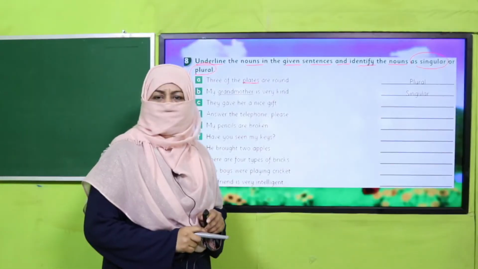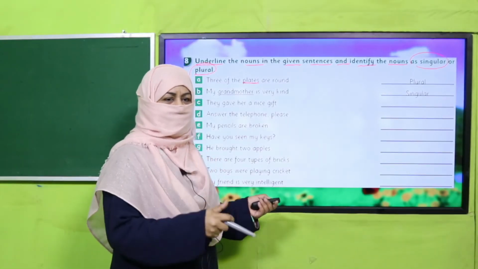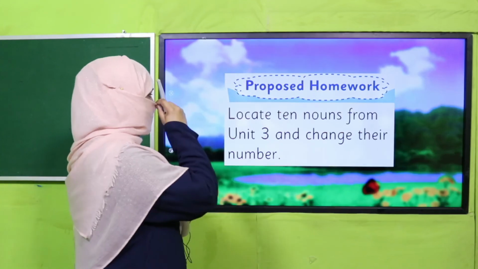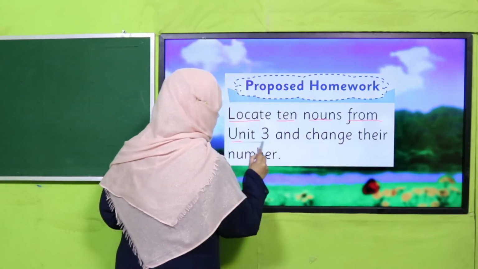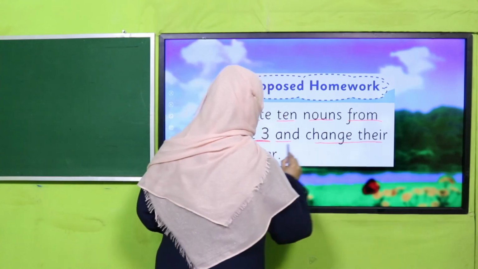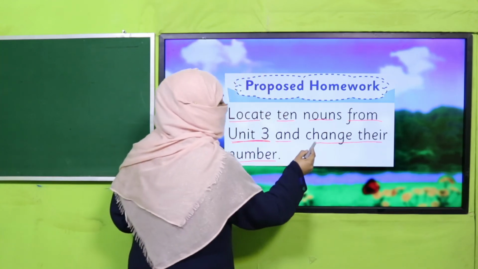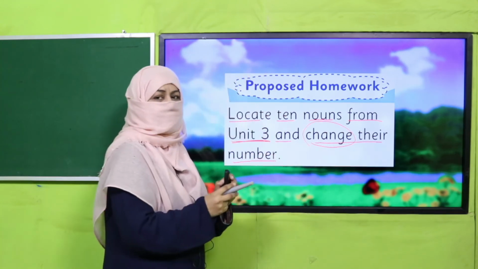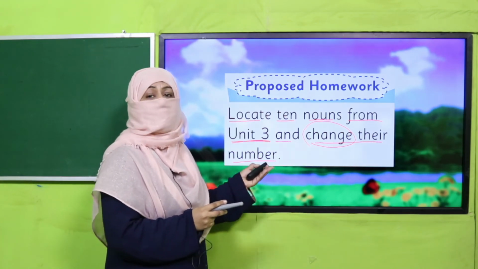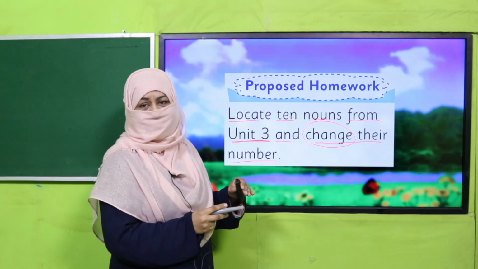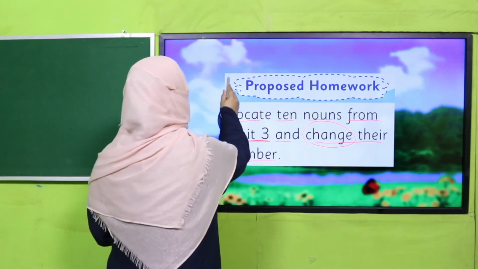Yes, my dear children, are you done with it? Good job. So it's time for your homework. You will locate 10 nouns from your unit 3 and change their number. And beta, when I say you change the number, it means if the noun is singular, you have to convert it into plural. And if it's already plural, you have to write it in singular form. Okay. So this is your homework.